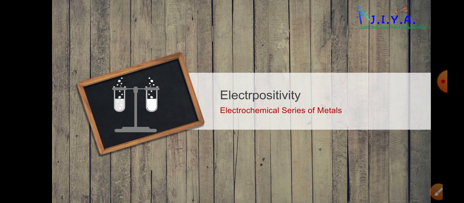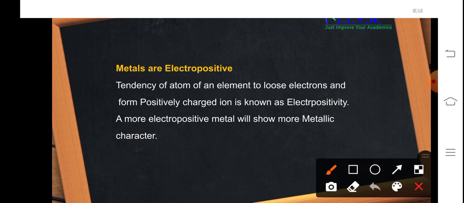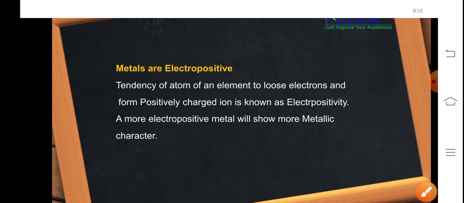Now let us talk about electropositivity. What is electropositivity? Metals are electropositive. The tendency of an atom of an element to lose electrons and to form a positively charged ion is known as electropositivity. So it is the process by which a metal loses its mobile electrons and is thus converted into a positively charged ion. A more electropositive metal will show more metallic character. So the metal which is highly reactive will show more electropositivity.